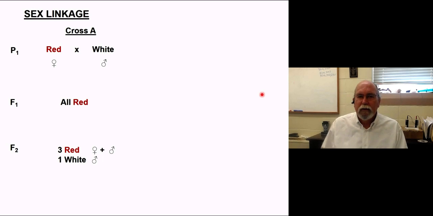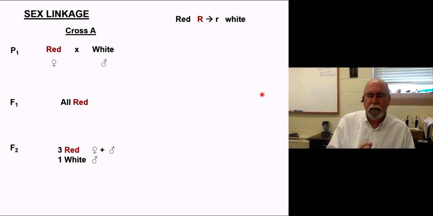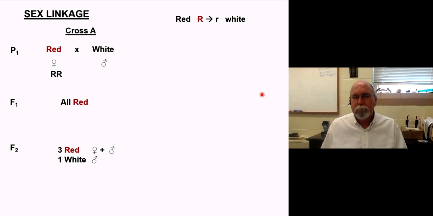All right, here's the cross that we have. Here's what's going on. Now, first off, it's quite true that red eye is dominant over white. Okay, it's a simple dominant system. There's nothing odd about that part of the model. It's a simple dominance model. Now, what's not so simple is this. Fruit flies turn out to have a Ligase mode of sex determination, at least for our purposes, that's what we're going to use.